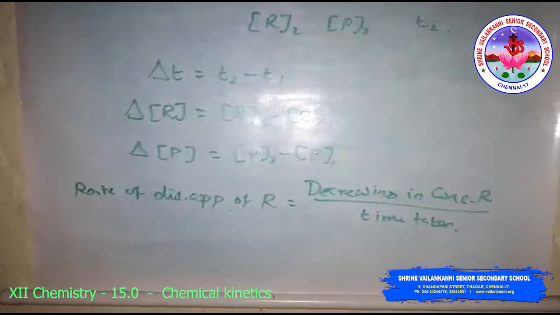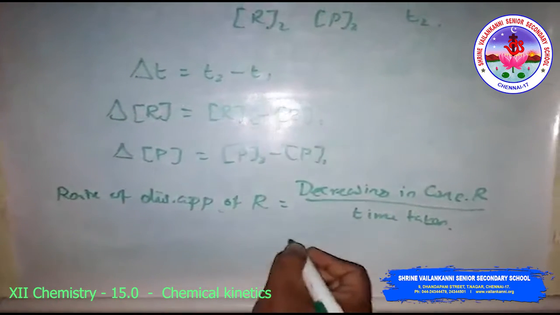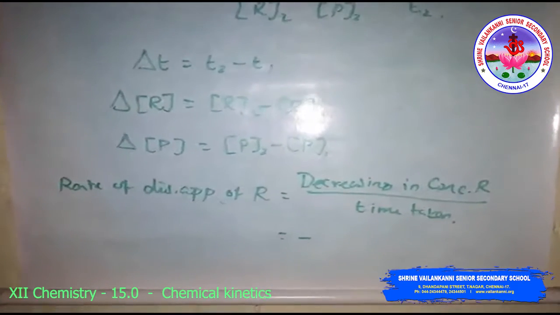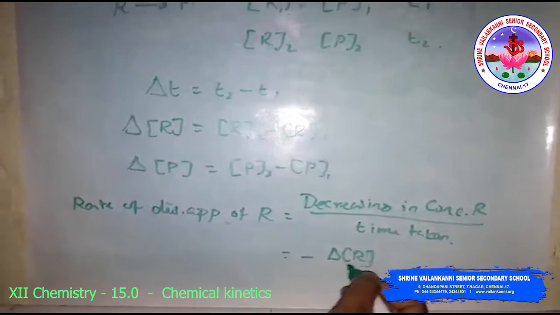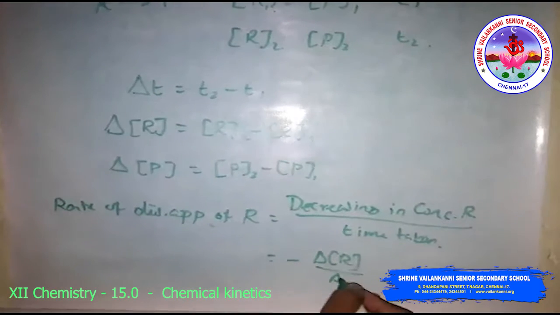So we write it with a minus sign: minus delta R divided by delta T.